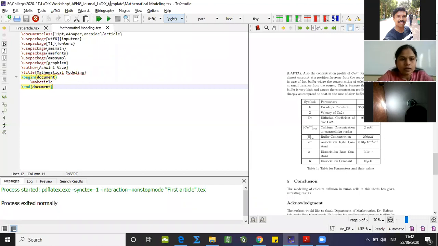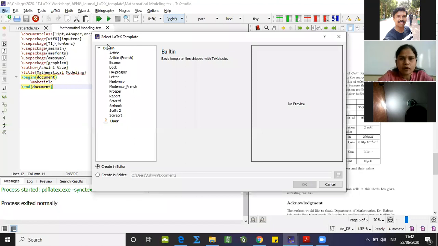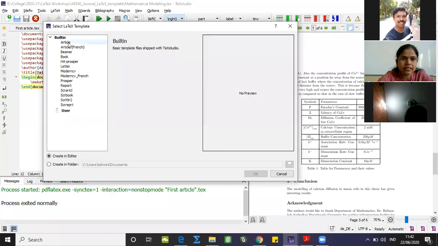Now the menu bar of this particular TeXstudio I'm going to explain to you. So first is File. Normally, in whatever interfaces we have dealt with, this File command gives us New file. We can open that from here. New from template: the LaTeX environment already has different types of templates. Here you can check out the built-in templates: article, beamer, book, letter, report, and many more.